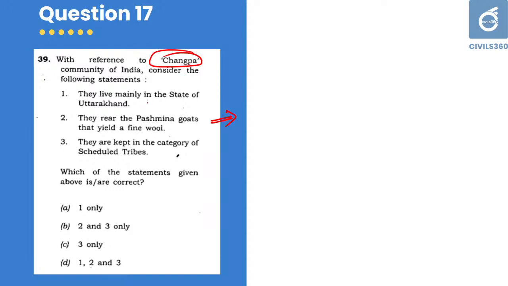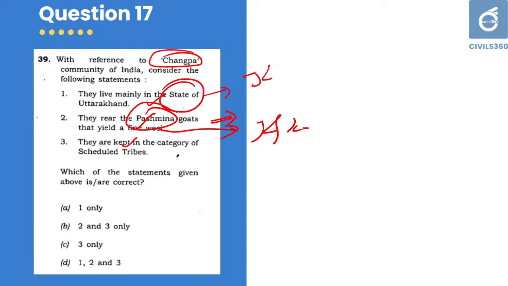They live mainly in the state of Uttarakhand. They keep Pashmina goats. They are kept in the category of scheduled tribes. Whenever you go through Pashmina goats, you can relate it with J&K. And they are not living in the state of Uttarakhand. They are living in Jammu and Kashmir. That means 2 and 3 are correct. 1 is not correct. That means the answer is 2 and 3.